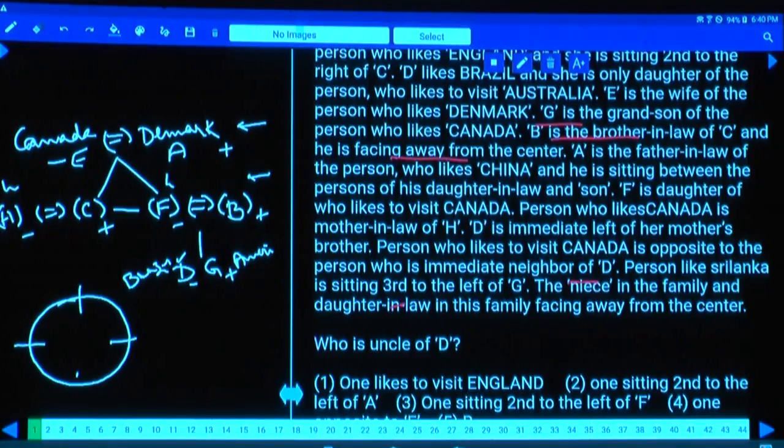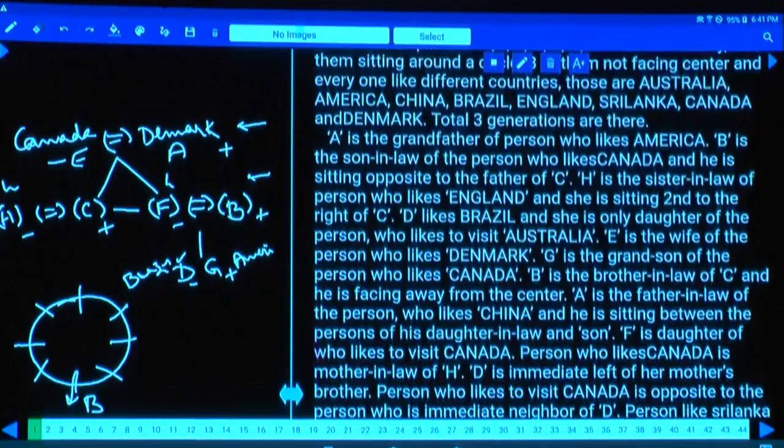1, 2, 3, 4, 5, 6, 7, 8. Now, what about this B? Now, I am fixing this B at this place. Now this B is away from the center. Clear now? As B is away from the center, let us discuss this information once again.